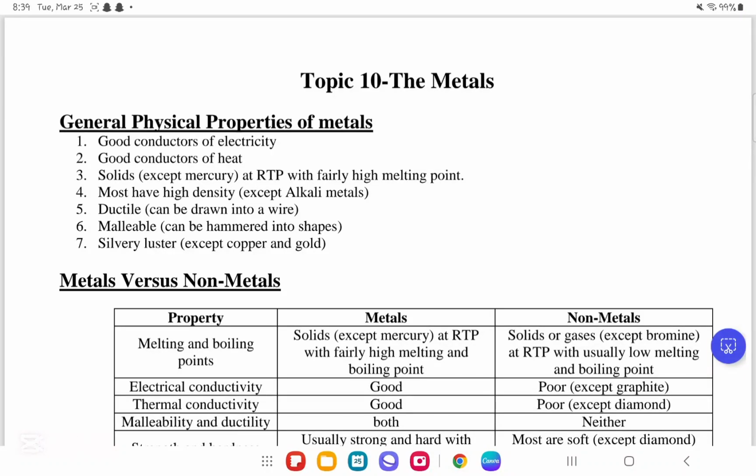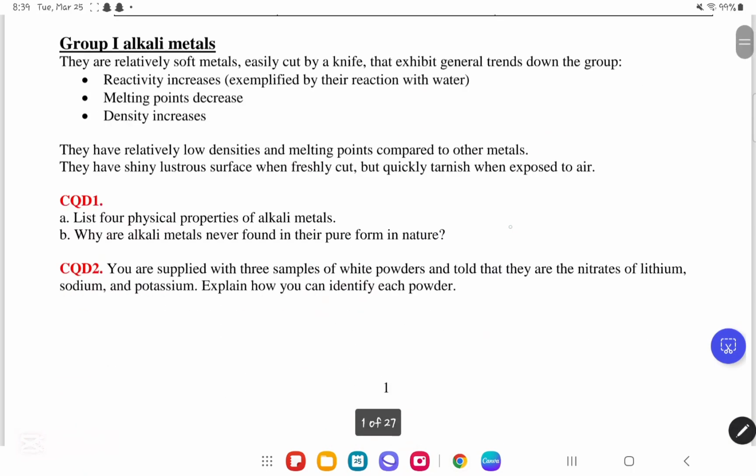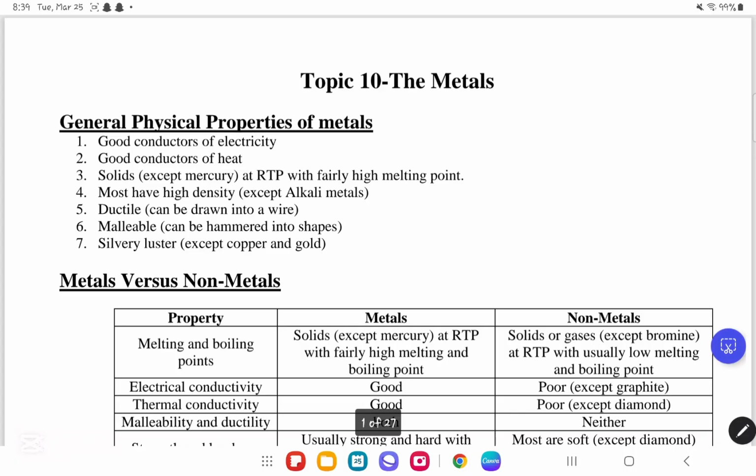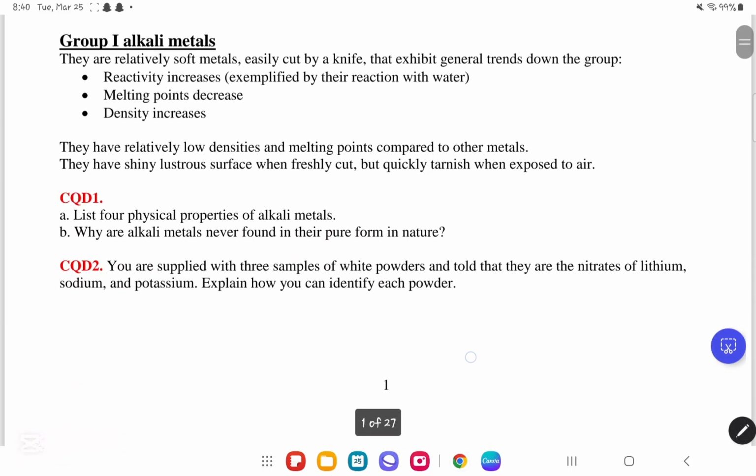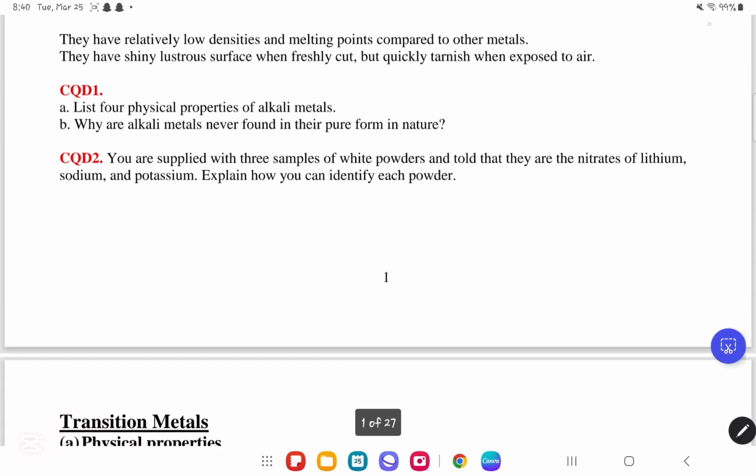So today I will be explaining topic 10, the metals, only the questions, only the CQD. So this is the notes paper. If you open the SDP and you scroll into the chemistry in all weeks, you will find the notes paper of topic 10, the metals. So let's start with the first CQD.